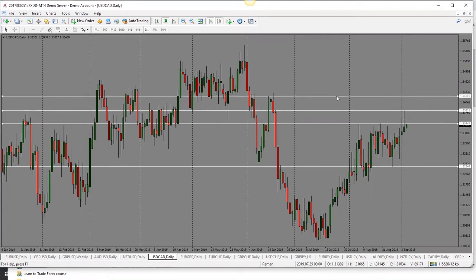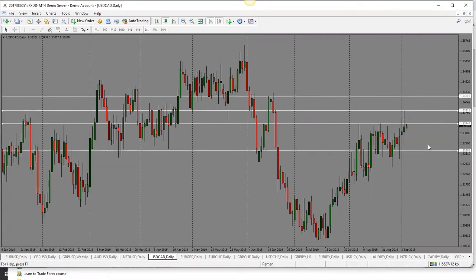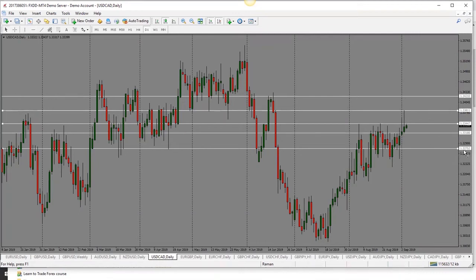So for now, bias is bearish for dollar CAD. And the first target here is 1.3280. Or actually, that should be the second target. First target would be back into 1.3320. Second target, 1.3280.